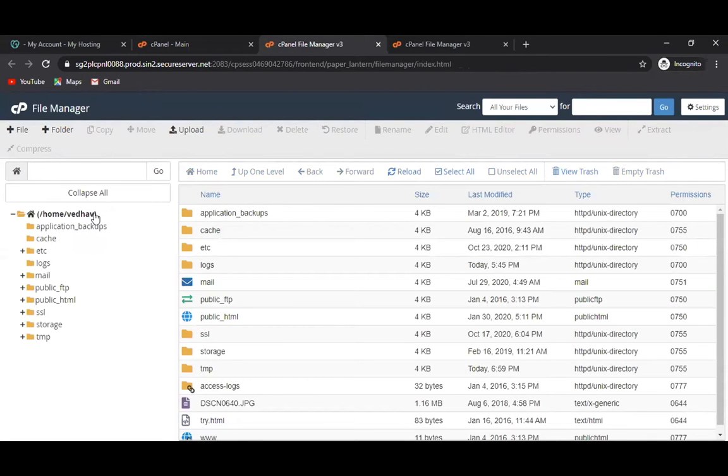I have shown you technically how to upload the photographs, but it should not be that technical. It should be very easy to upload the photograph. Right. Now go to public_html.